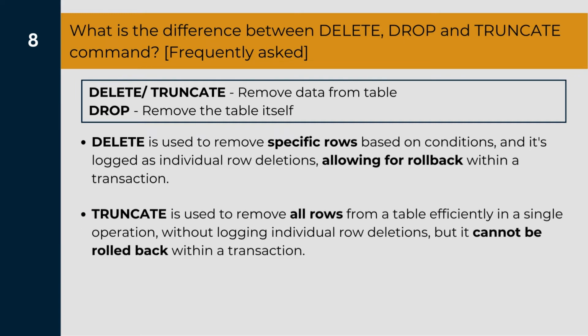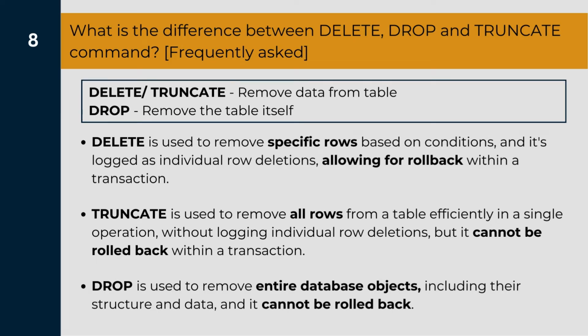Then we have the truncate command, which is also used to remove the rows, but it removes all of the rows from a table in a single operation without logging individual row deletion. That means we cannot roll back our transaction, and hence if the rows are deleted, they're gone and you can't revert them back. Then we have the drop command, which is used to remove entire database objects including the table or any given structure, and hence it cannot be rolled back as well.